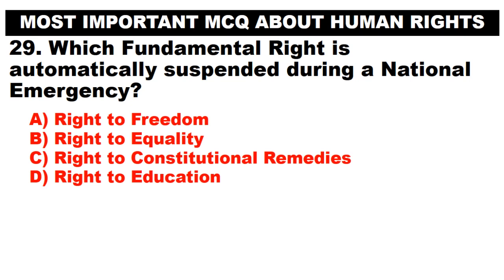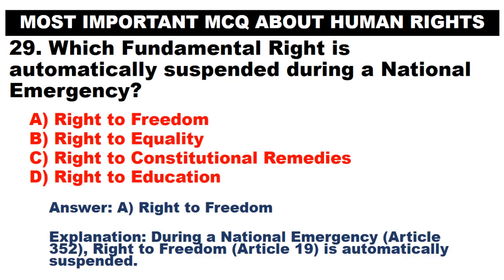Which fundamental right is automatically suspended during a national emergency? A. Right to freedom. B. Right to equality. C. Right to constitutional remedies. D. Right to education. Answer. A. Right to freedom. During a national emergency under Article 352, Right to Freedom, Article 19, is automatically suspended.